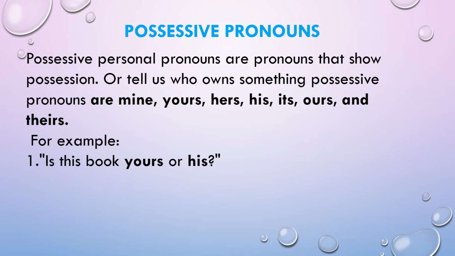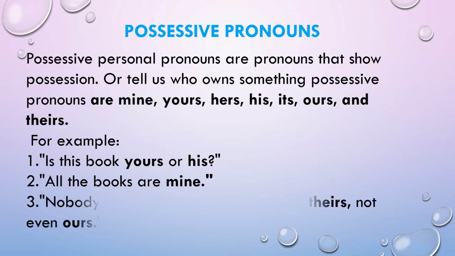Let's see an example. Is this book yours or his? All the books are mine. Nobody's house has as many books as theirs, not even ours. So here you might have noticed that the sentences are ending with possessive pronouns and they have s at the end. The exception is the word mine, whereas in possessive adjective we have my. The possessive adjective is my, which changes to mine when we use it as a possessive pronoun.